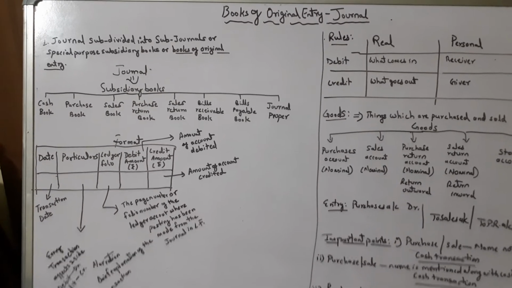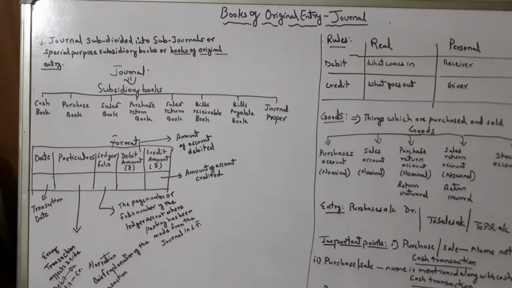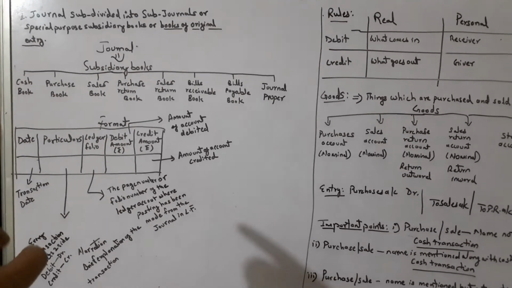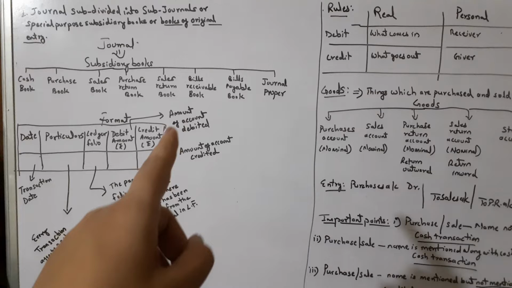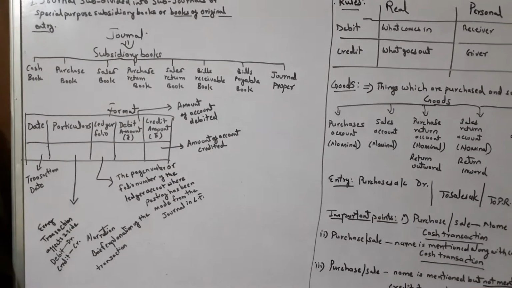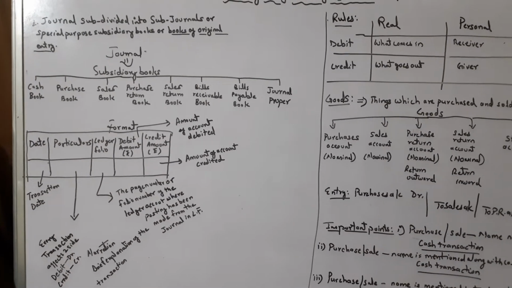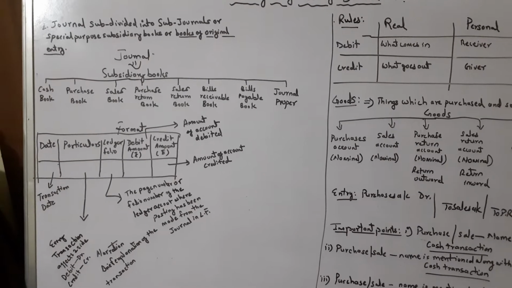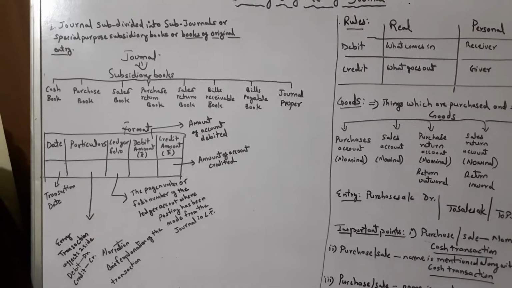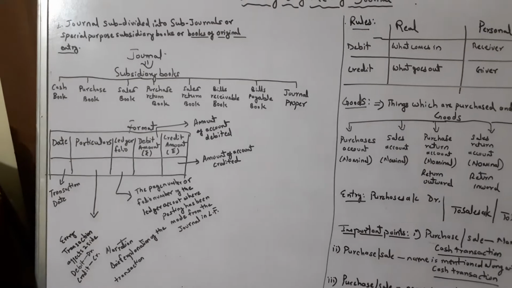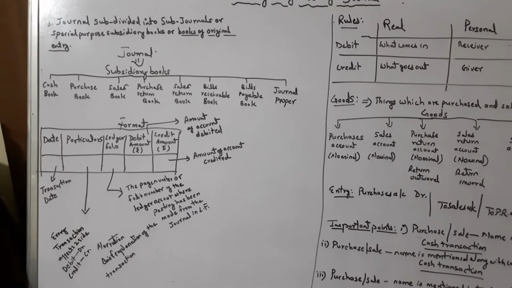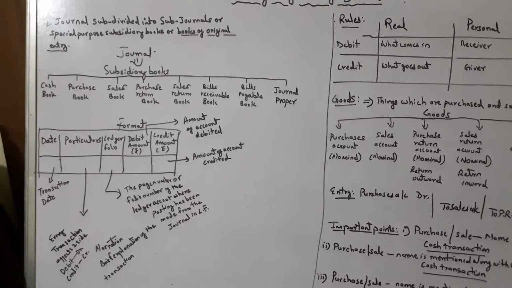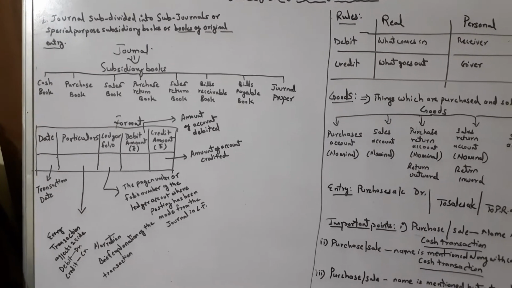Usually journal proper is maintained when you purchase machinery or assets on credit. Purchase, sales, purchase return, sales return are referred to with goods only. When you do transactions of selling and buying of goods, that time you have to make entry under purchase and sales books accordingly, based on the nature. If goods are purchased on credit, it will be entered under purchase book. In the same manner, if goods are sold on credit, it will be entered under sales book.